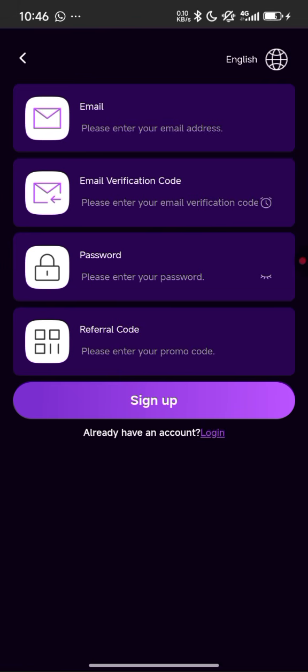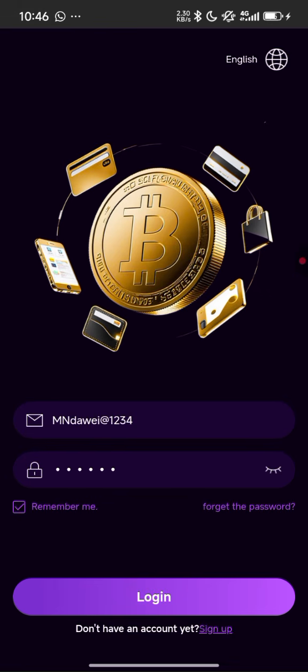Now input your password. Now you will see a code here under this referral code. Leave the code there and now click on sign up. Once you click on sign up, you will be required to verify that you are a human, not a robot. Once you verify, it will automatically register you. So I don't need to register my account again. I'll quickly log into my account. Yeah, so I'm logging into my account right away.